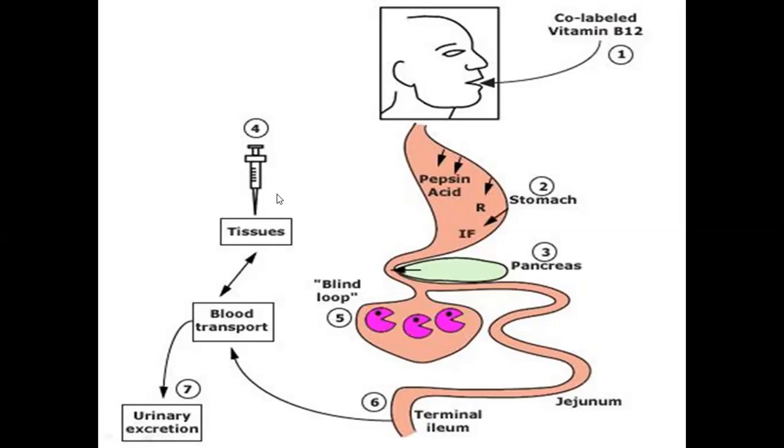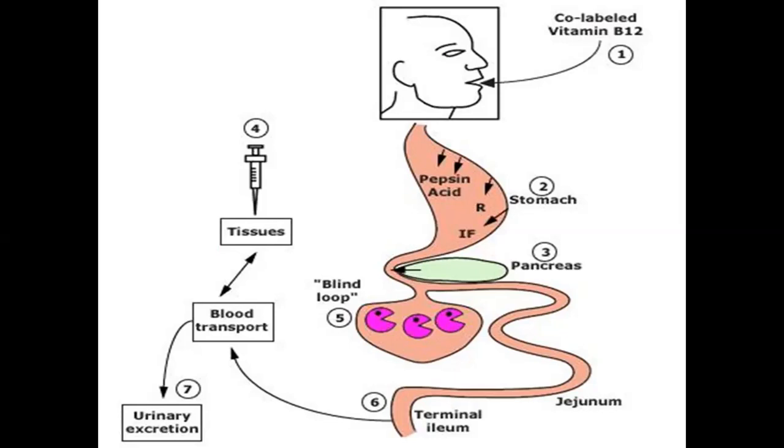Why? Because we have given the injectable. So if the whole pathway is normal, it will be absorbed from the epithelium of the terminal ileum, enter into the blood, and the blood will carry it to the kidney, and it is excreted into the urine. And we check the urine, there will be a radio labeled vitamin B12. It shows that there is no pathology in the body, and normally vitamin B12 is excreted in the kidney.